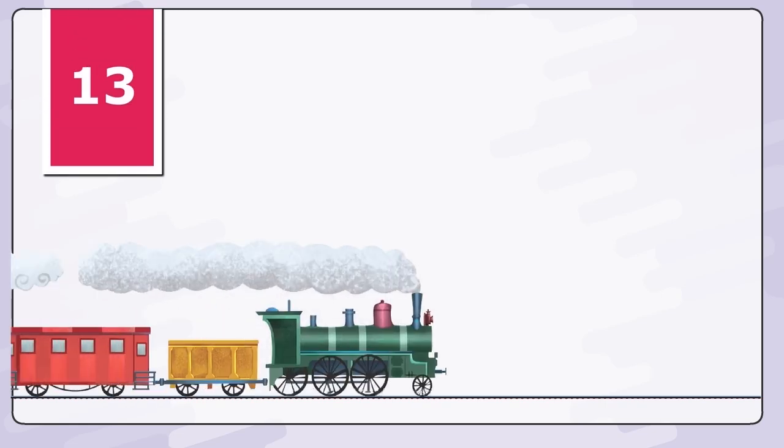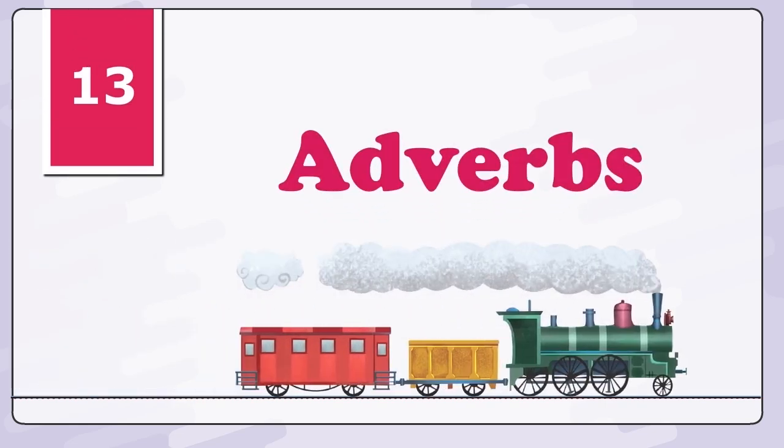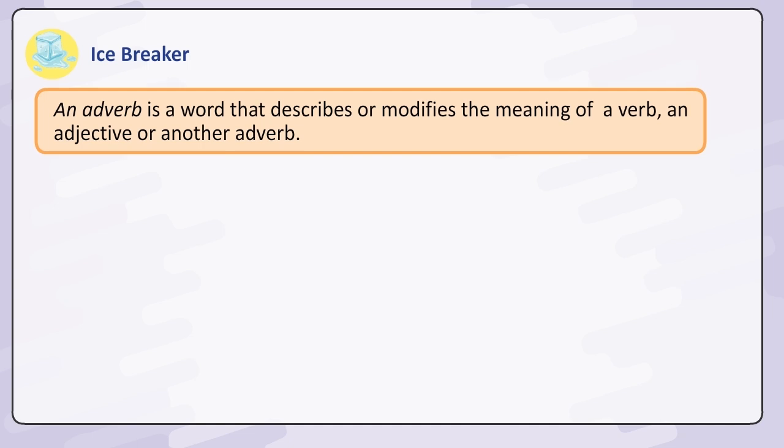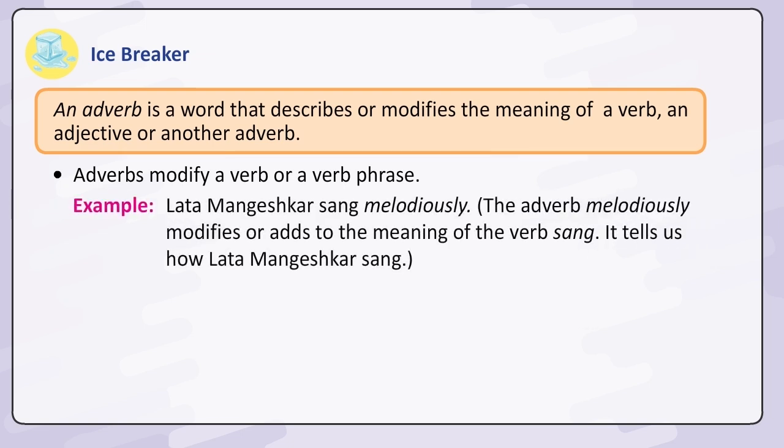Lesson 13. Adverbs. Icebreaker. An adverb is a word that describes or modifies the meaning of a verb, an adjective, or another adverb. Adverbs modify a verb or a verb phrase. Example: Lata Mangeshkar sang melodiously. The adverb melodiously modifies or adds to the meaning of the verb sang. It tells us how Lata Mangeshkar sang.